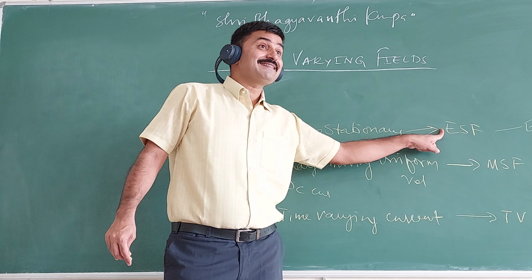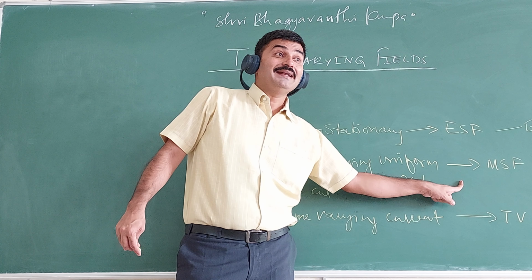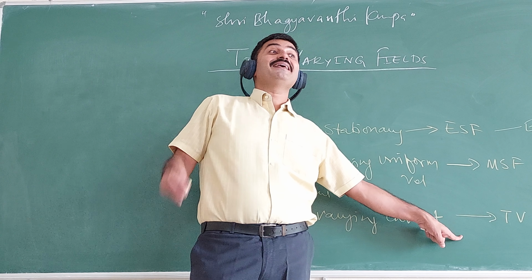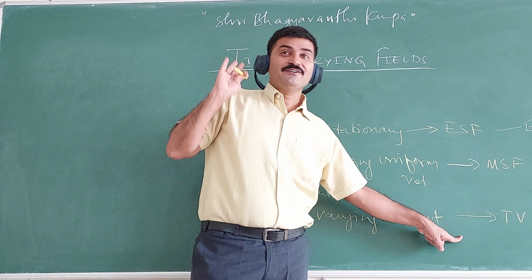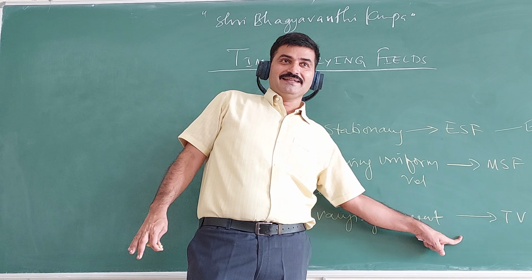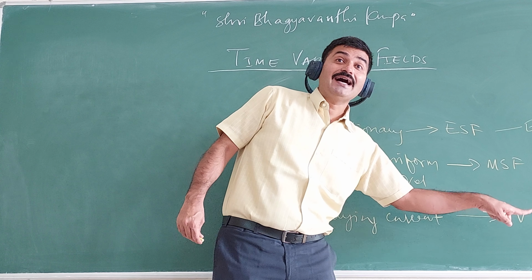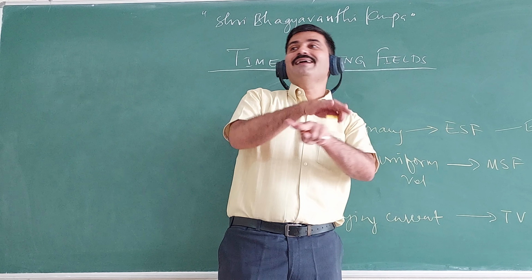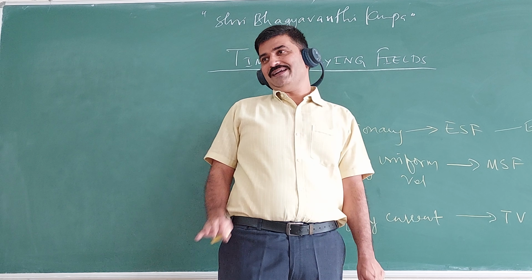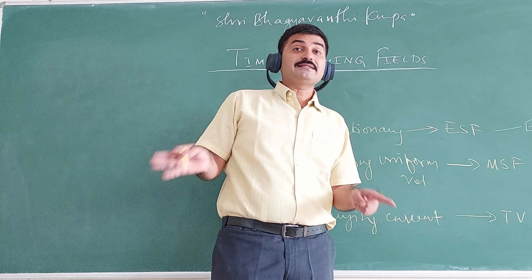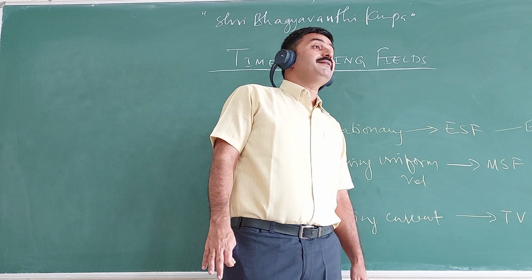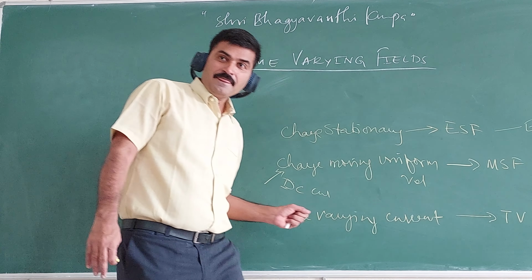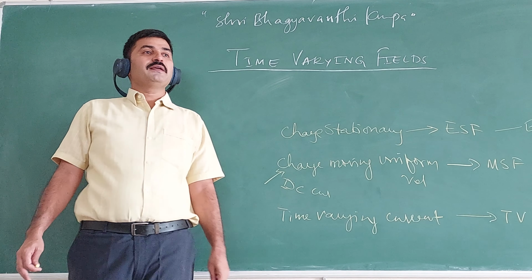See, I call it electric field. This is a magnetic field. But here I am calling it electromagnetic field. What does it mean? Here E and H are interrelated, are interdependent. E and H are interrelated, are interdependent. Is it clear? Just take down the first sentence.